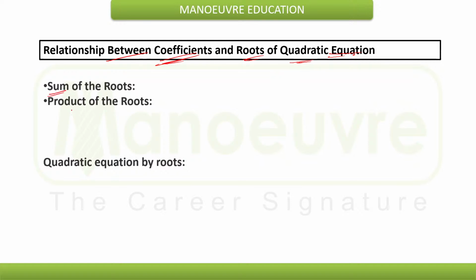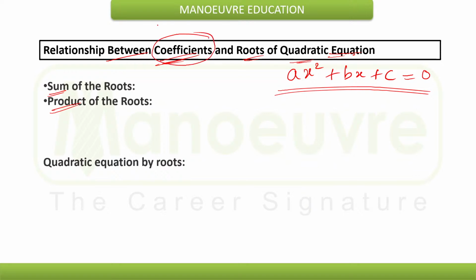Sum of the roots and product of the roots: if I consider the quadratic equation ax square plus bx plus c is equal to 0, here a, b, c are known as the coefficients, and it will have two roots, so let's call the two roots of the quadratic equation alpha and beta.